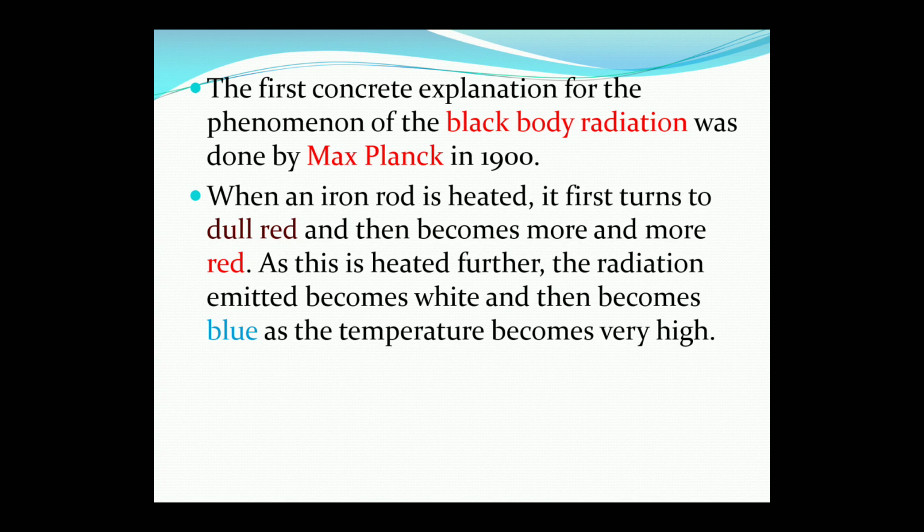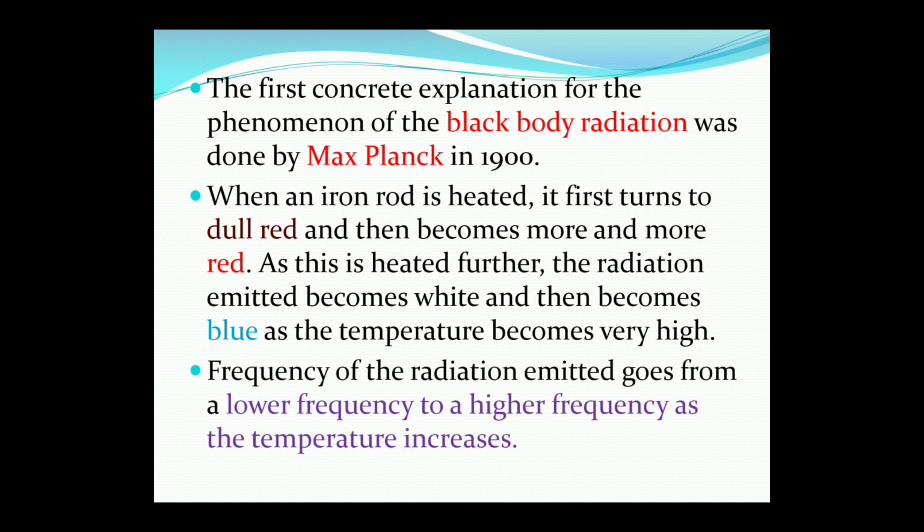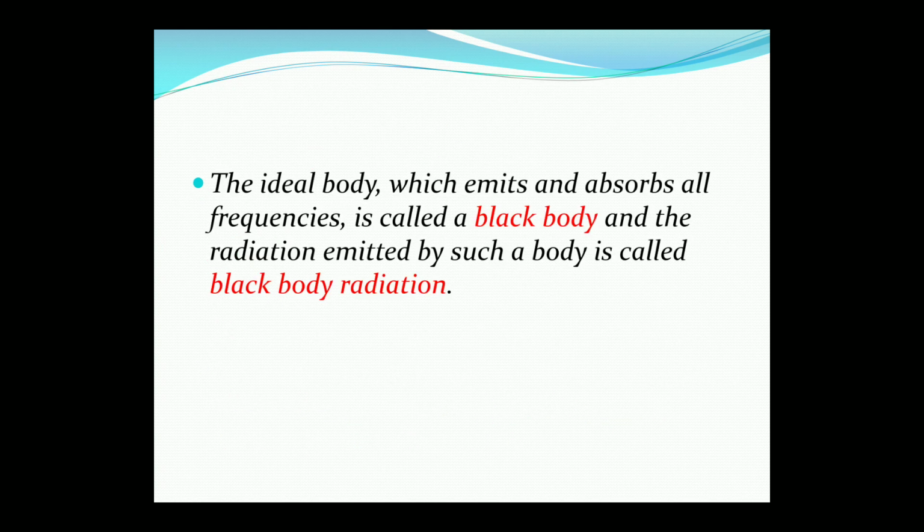When an iron rod is heated, it first turns dull red and then becomes more and more red. As it is further heated, the radiation emitted becomes white and then becomes blue as the temperature becomes very high. So the frequency of the radiation emitted goes from lower frequency to higher frequency as the temperature increases. Basically, the ideal body which emits and absorbs all the frequencies of heat and light is called a black body, and the radiation emitted by such a body is called black body radiation.